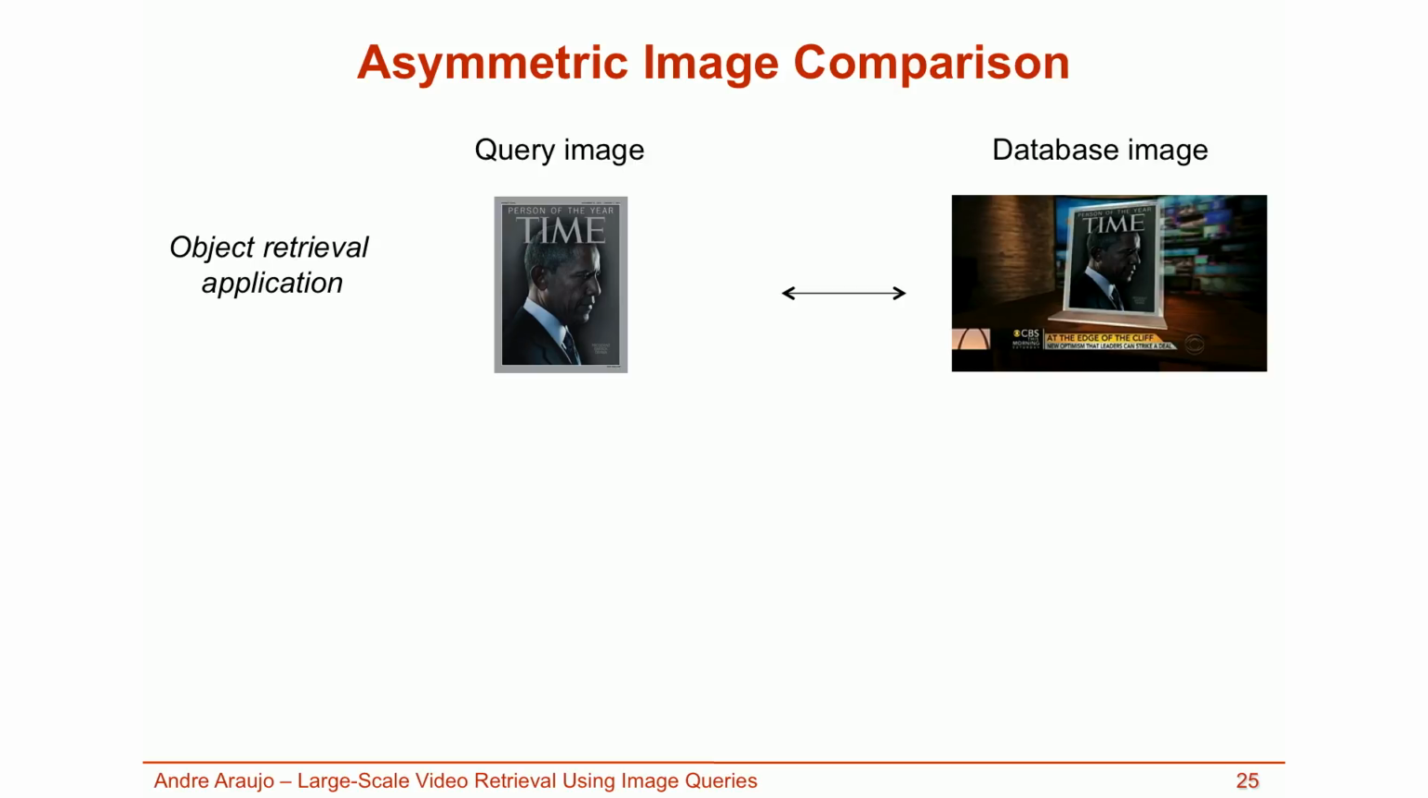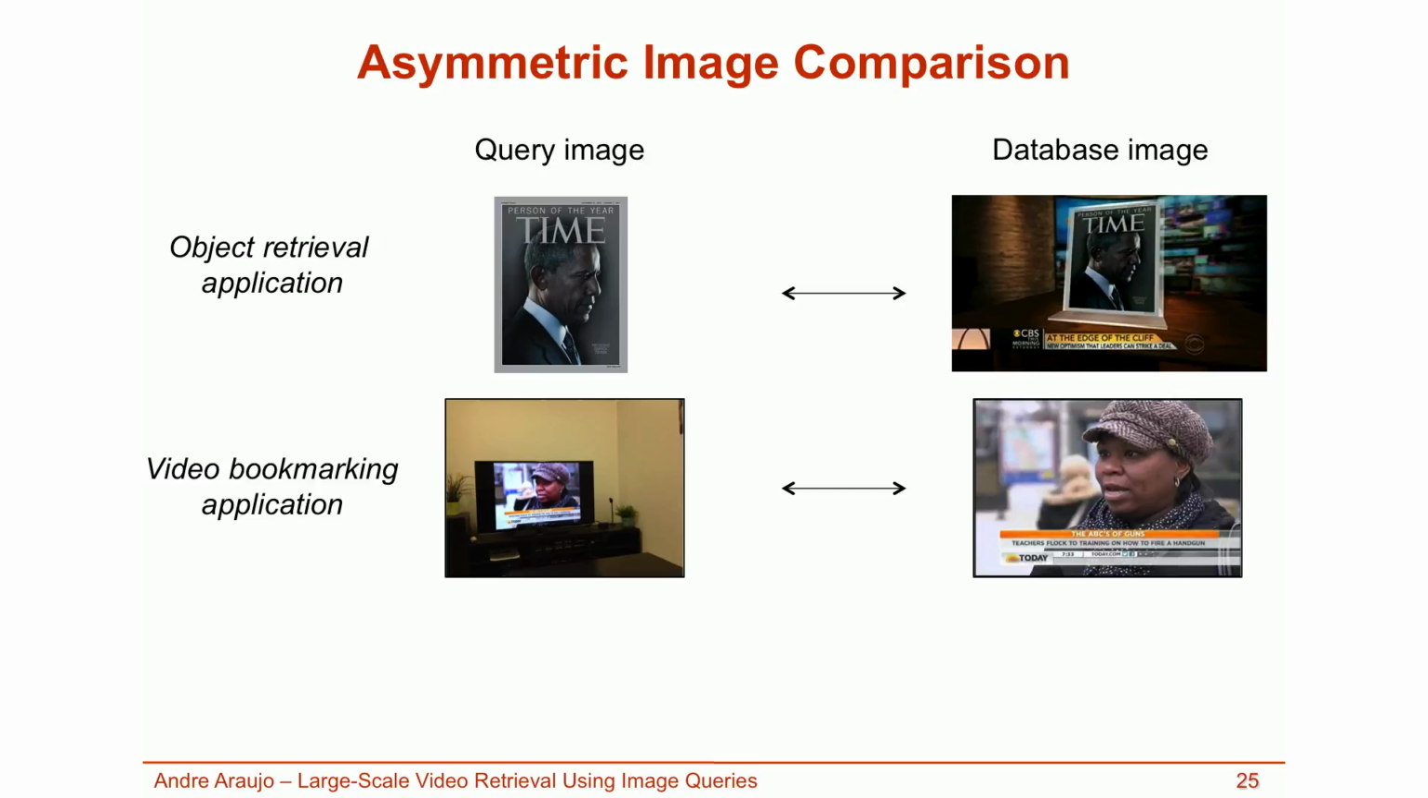This pair of images is common in an object retrieval application, where we want to test if the image of the object on the left is contained in a database image. Another asymmetric example would involve this other pair of images, which could occur in a video bookmarking application. In this case, the query photo on the left must retrieve the database video frame on the right. For example, a user could use this to resume playback of the video she was watching. In this case, note that the asymmetry is reversed.